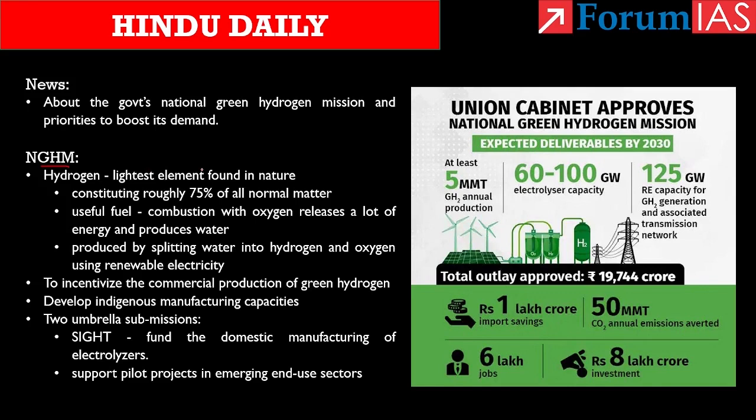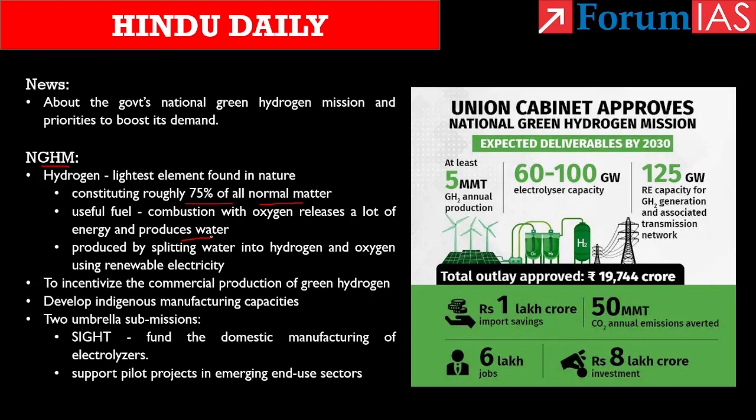See, hydrogen is the lightest element found in nature. In standard condition, it exists as a gas of diatomic molecules, H2. This hydrogen is the most abundant chemical substance in the universe, constituting around 75% of all normal matter. Stars, including the sun, are mainly composed of hydrogen. And know that hydrogen gas can act as a useful fuel. Its combustion with oxygen releases a lot of energy and produces water as a byproduct. Hence, it is more environmentally friendly as it does not release CO2 and thus does not contribute to climate change.